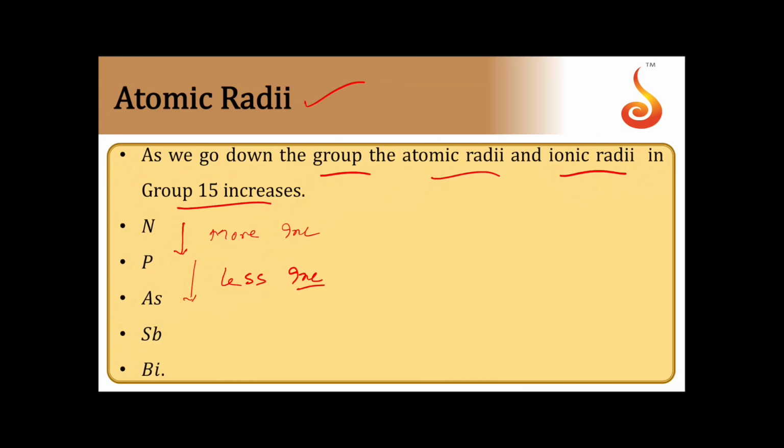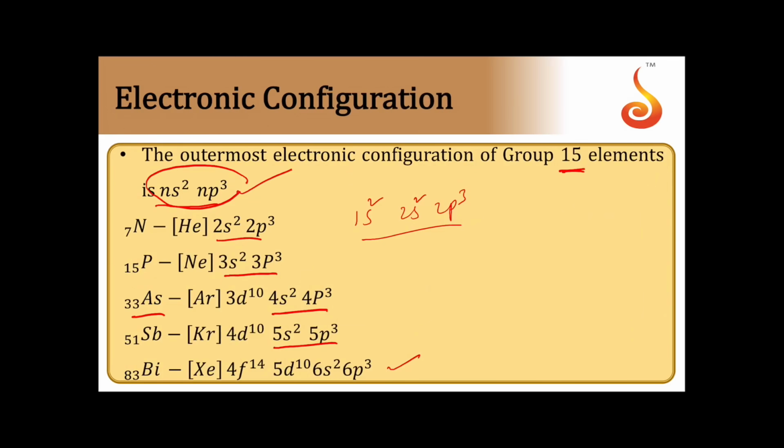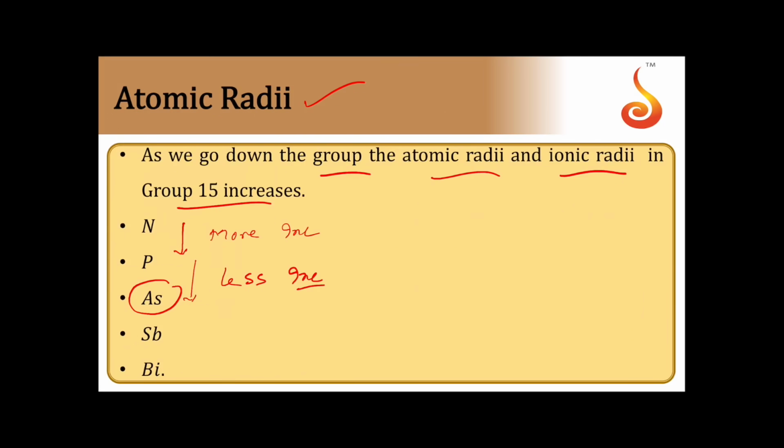That is because arsenic has 3d electrons, arsenic having 3d10. We know that 3d electrons cannot screen the nuclear charge effectively, and thereby arsenic experiences more effective nuclear charge. So we have only a lesser increment of size from phosphorus to arsenic.